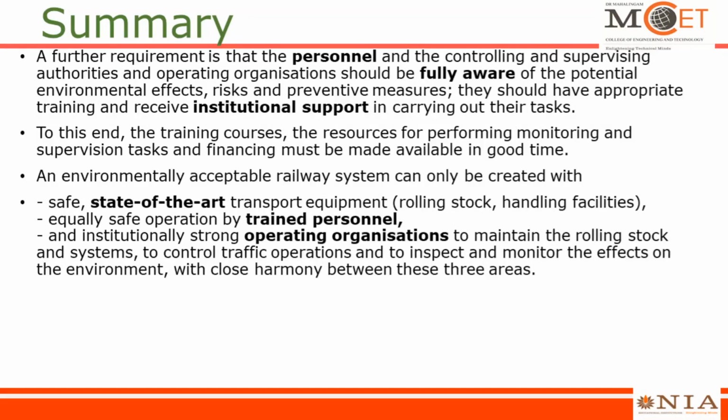A further requirement is that the people and the controlling and supervising authorities and operating organizations should be fully aware of the potential environmental effects, risks, and preventive measures. They should have appropriate training and receive institutional support in carrying out their tasks. To this end, the training courses, the resources for performing monitoring and supervision tasks, and financing must be available in good time. An environmentally acceptable railway system can only be created with safe, state-of-the-art transport equipment, equally safe operation by trained people, an institutionally strong operating organization to maintain the rolling stock and systems, to control the traffic operations, and to inspect and monitor the effect on the environment, with close harmony between these three areas.